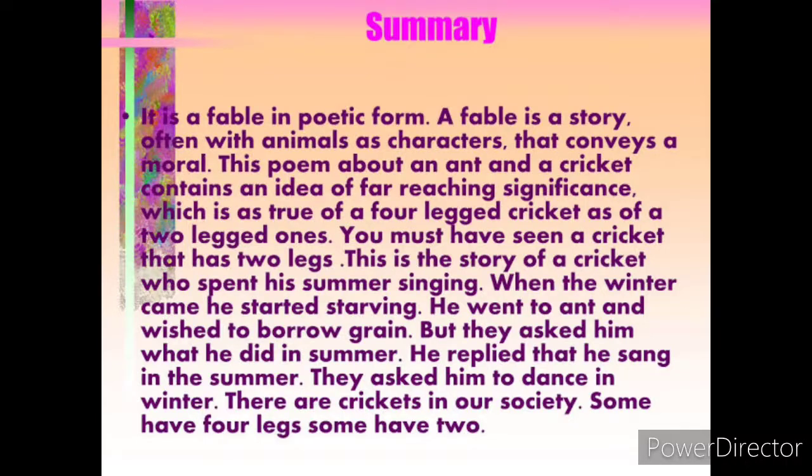There are crickets in our society. Some have 4 legs, some have 2 legs. So here the crickets are called the people of the society. Symbolically, they are personifying the society and the people who are like 4-legged creatures, but they are not saving anything and have 2 legs also.